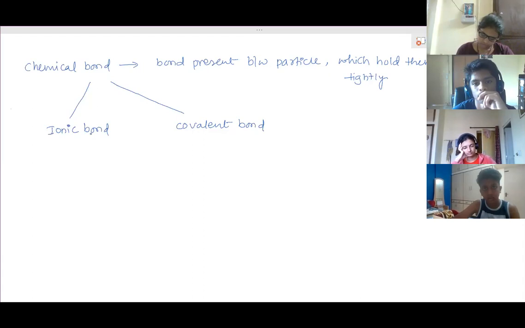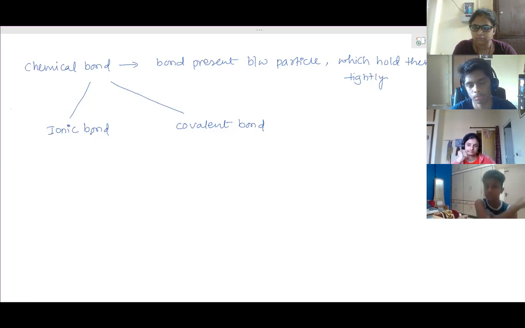So when one atom loses electrons, what will happen? Will it be an atom? Then what will it be? A positively charged ion, because it has lost electrons. Now it carries a charge of 1, 2 or 3 positive charges, so it forms a positively charged ion. And when another atom accepts those lost electrons, what will it form? A negatively charged ion. Now there are two particles formed, one positively charged and the second one negatively charged.